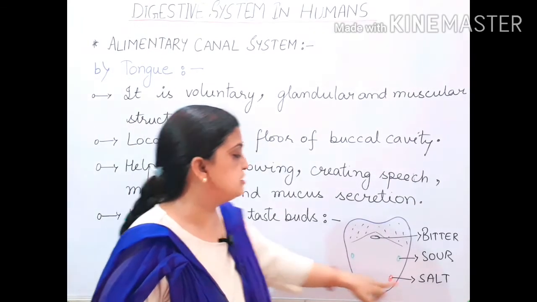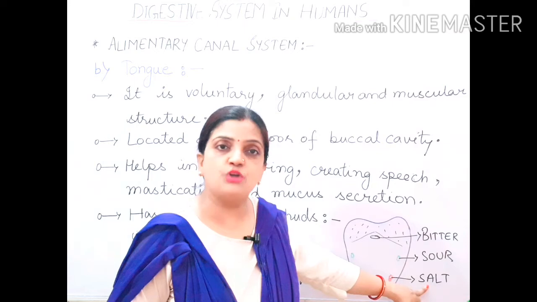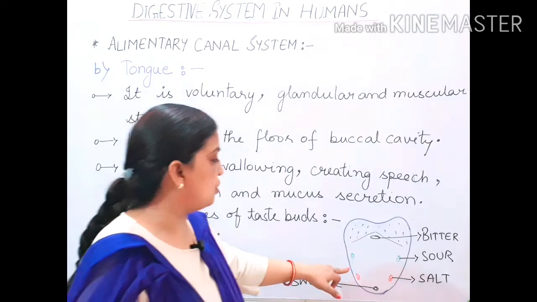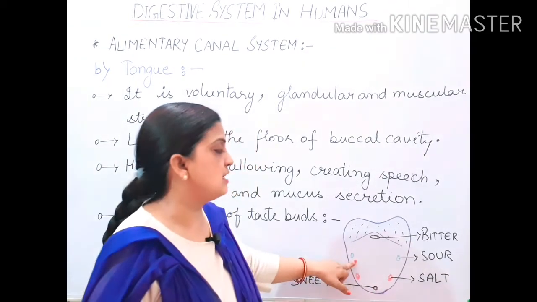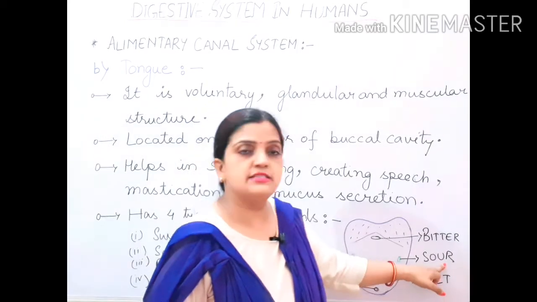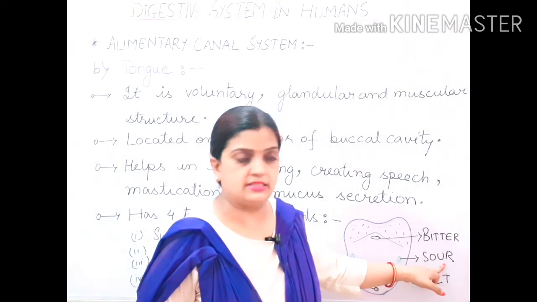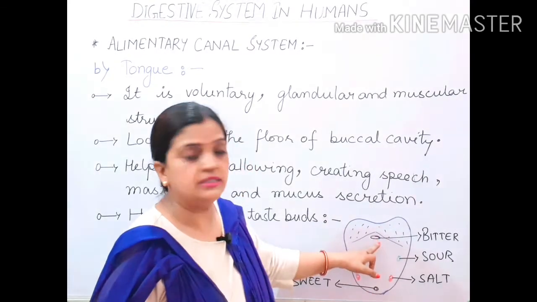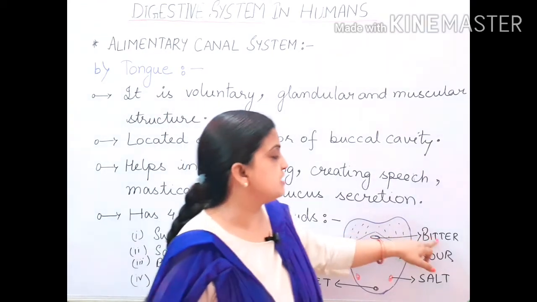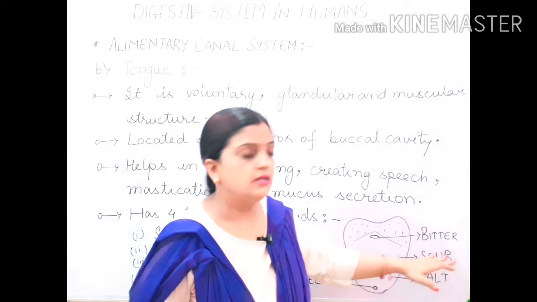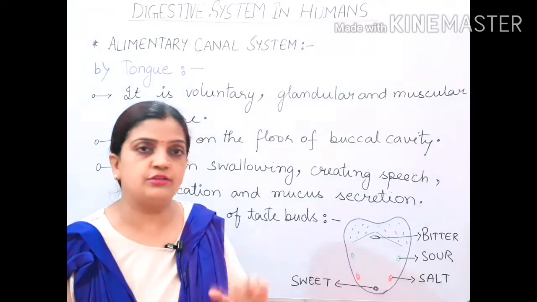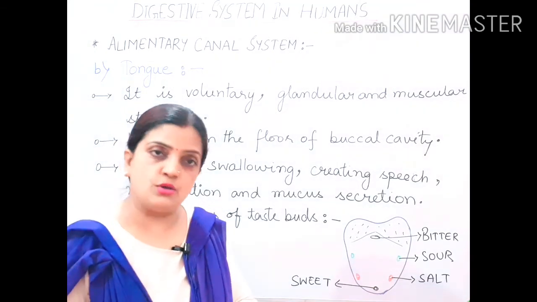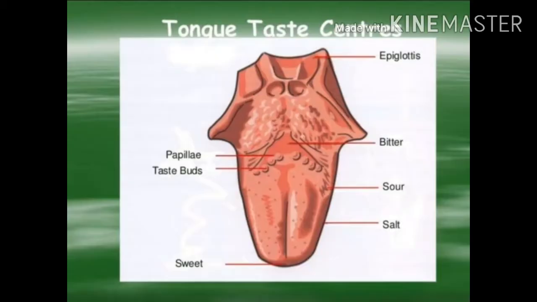These are the taste buds which are responsible for the salt taste, saltness. Now behind the salty taste buds, again 2 taste buds are located on both the sides, and this is responsible for the sourness. And at the posterior part, exactly posterior to the sweet taste bud, here you can see it is a taste bud which is responsible for bitterness. So children, there are 4 types of taste buds located on our tongue, and these 4 types are sweetness, saltness, bitterness and sourness.